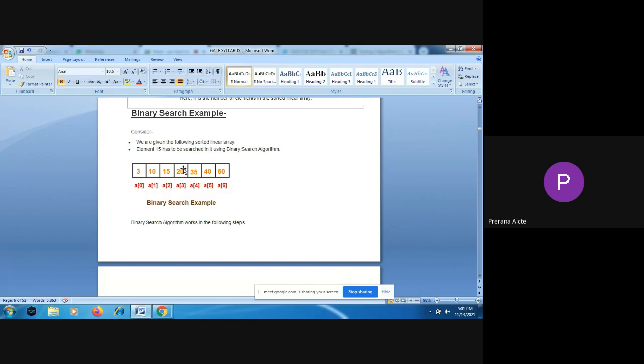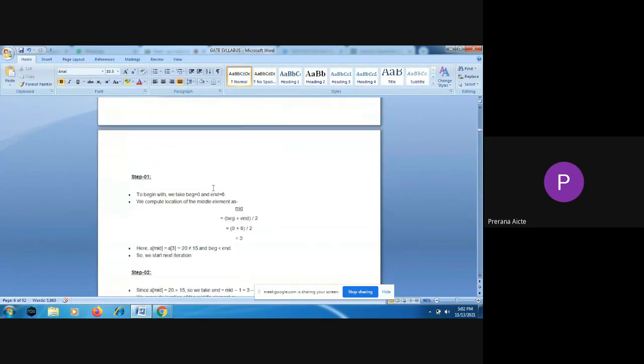Our key element is not equal to the mid. Now we check whether the key element is less than mid or greater than mid. The mid value is 20 and our key element is 15. As the key element is less than mid, we go for only the left sublist.